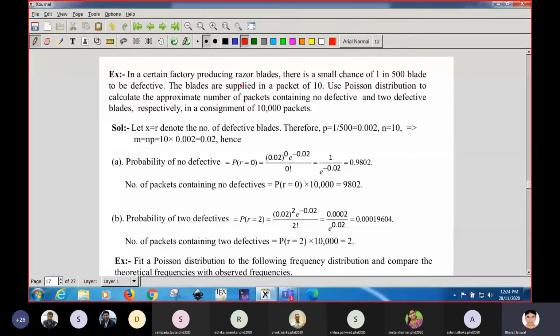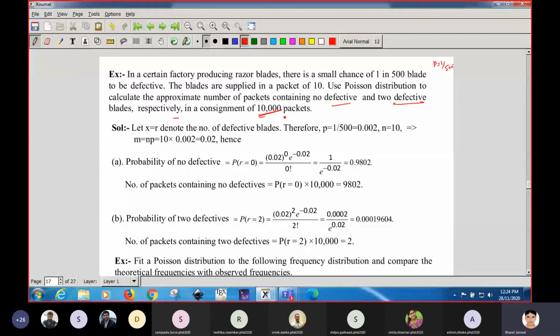This is given, so the probability will be 1 upon 500. The blades are supplied in packets of 10. Use Poisson distribution to calculate the approximate number of packets containing no defective and 2 defective blades respectively in a consignment of 10,000 packets.